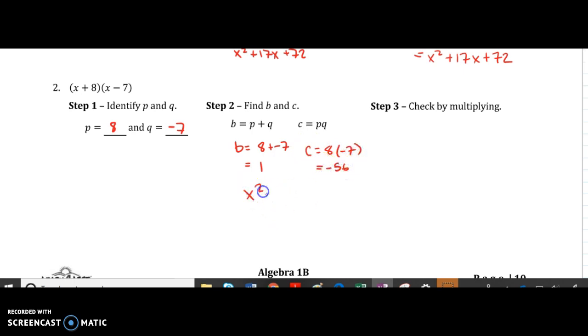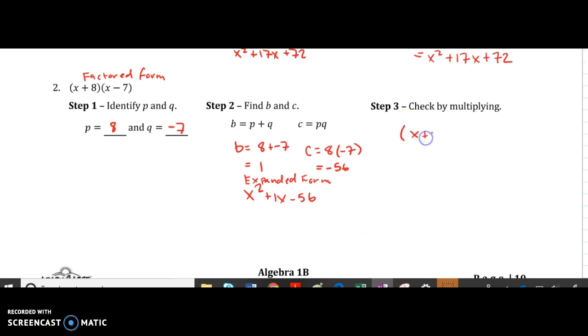So in expanded form. So again, this is factored form. And you can leave a note like that for yourself too, just so you know. And expanded form. And I would actually like for you to write this out because I think that's handy information. So this is expanded form. So we get x squared plus 1x minus 56. There we go. And then check by multiplying.